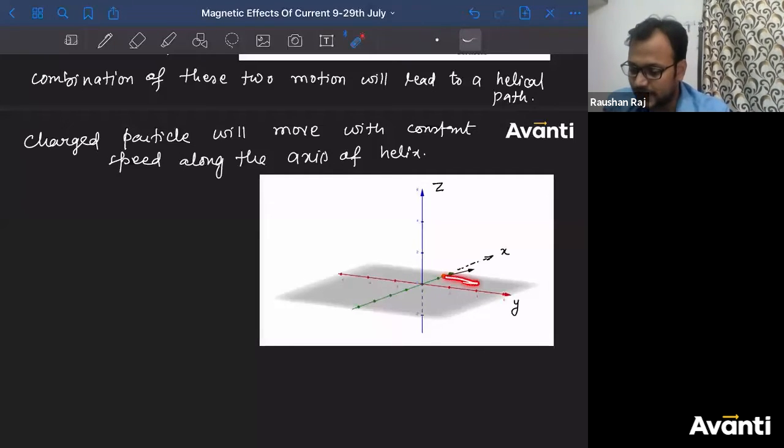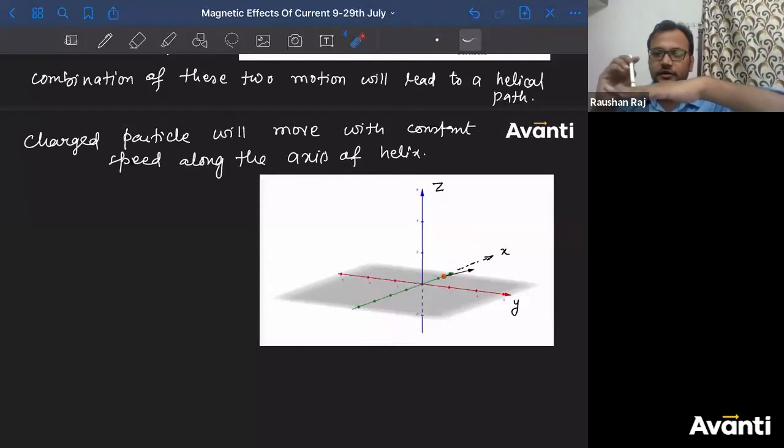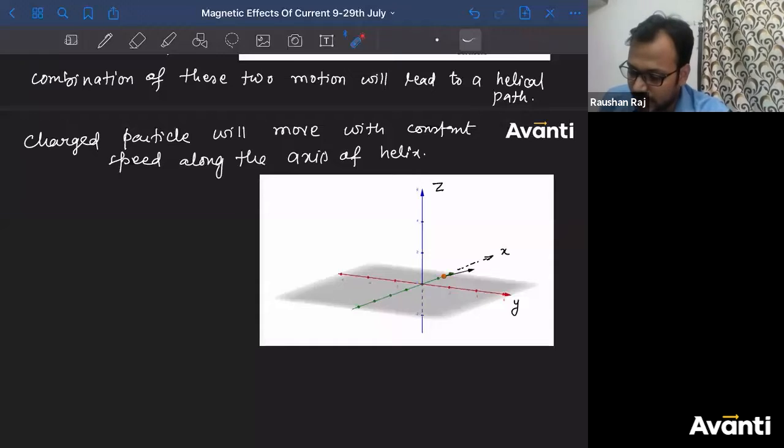So this is not in this plane. Plane is this one. ये हमारा plane है xy plane. So this velocity is what? A little bit ऊपर. So if this is the xy plane, the velocity is something like this. ठीक है? If this velocity is like this, then it is lying in this xy plane. But if velocity is something like this, then this is not lying in xy plane. All right. So this velocity is now having a component along z-axis.